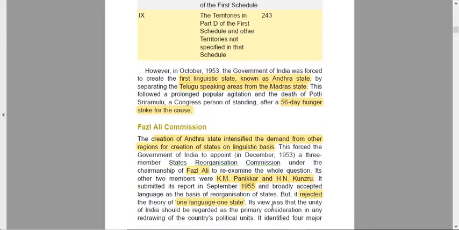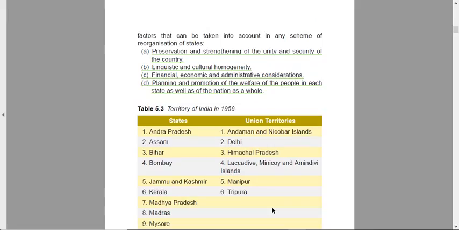It said that unity should not be taken as a secondary objective but as a primary objective, and redrawing the country's political language should be kept in mind only after the unity is maintained. It identified 4 major factors that should be taken into account for the reorganization. The first one, preservation and strengthening of the unity and security of the country. You preserve and strengthen the unity, linguistic and cultural homogeneity, financial, economic, and administrative consideration, planning and promotion of the welfare of the people in each state as well as the whole nation.